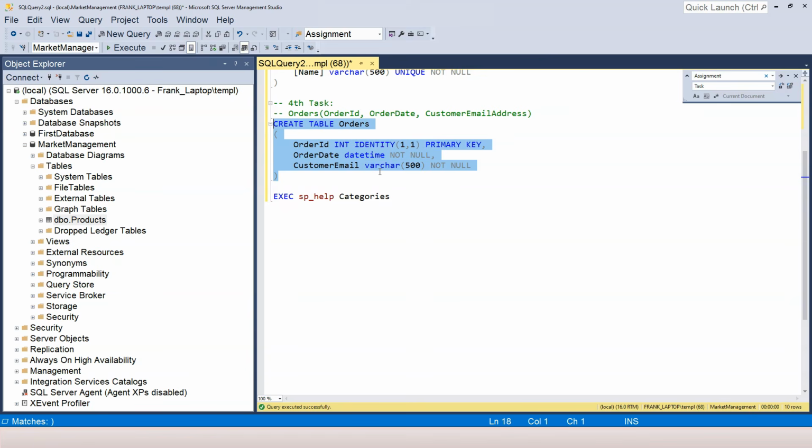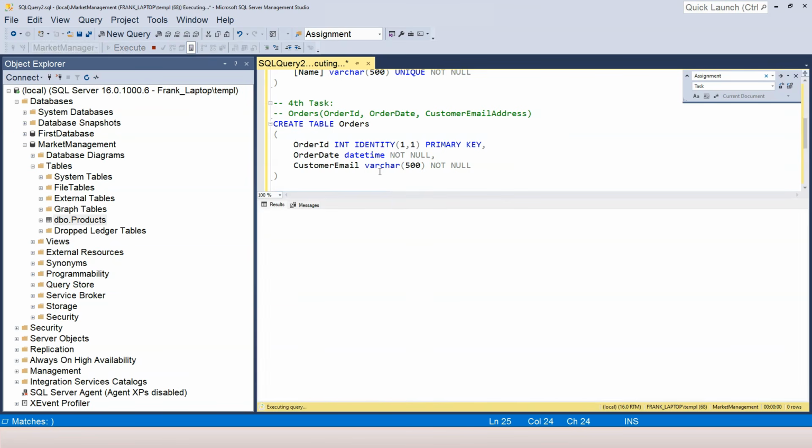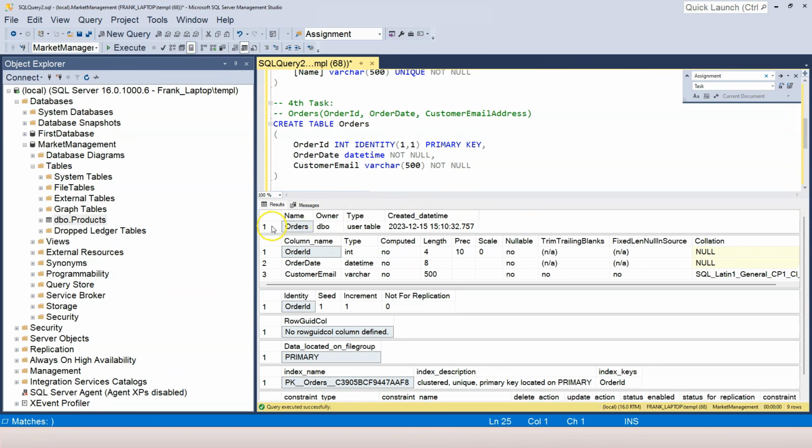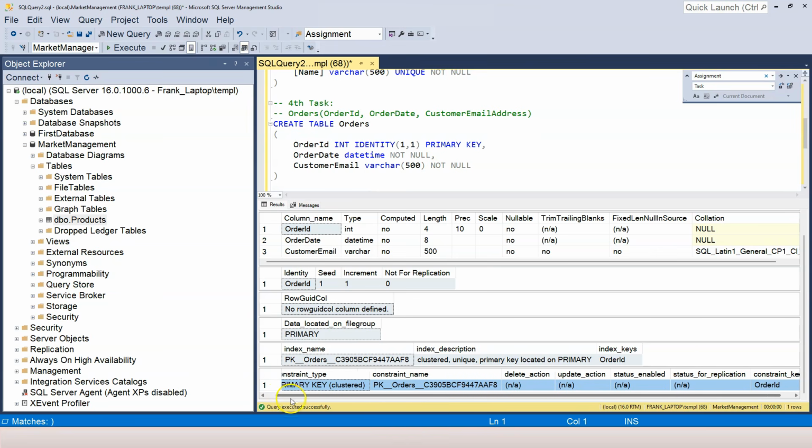Okay, let me highlight this SQL statement and press F5, and the table is created. So if I highlight this, use the stored procedure to help me describe it, not the categories table, but the orders table. Then I press F5, I get the table information, the columns information, the identity column information, the primary key, and the primary key constraint information on the order ID column.